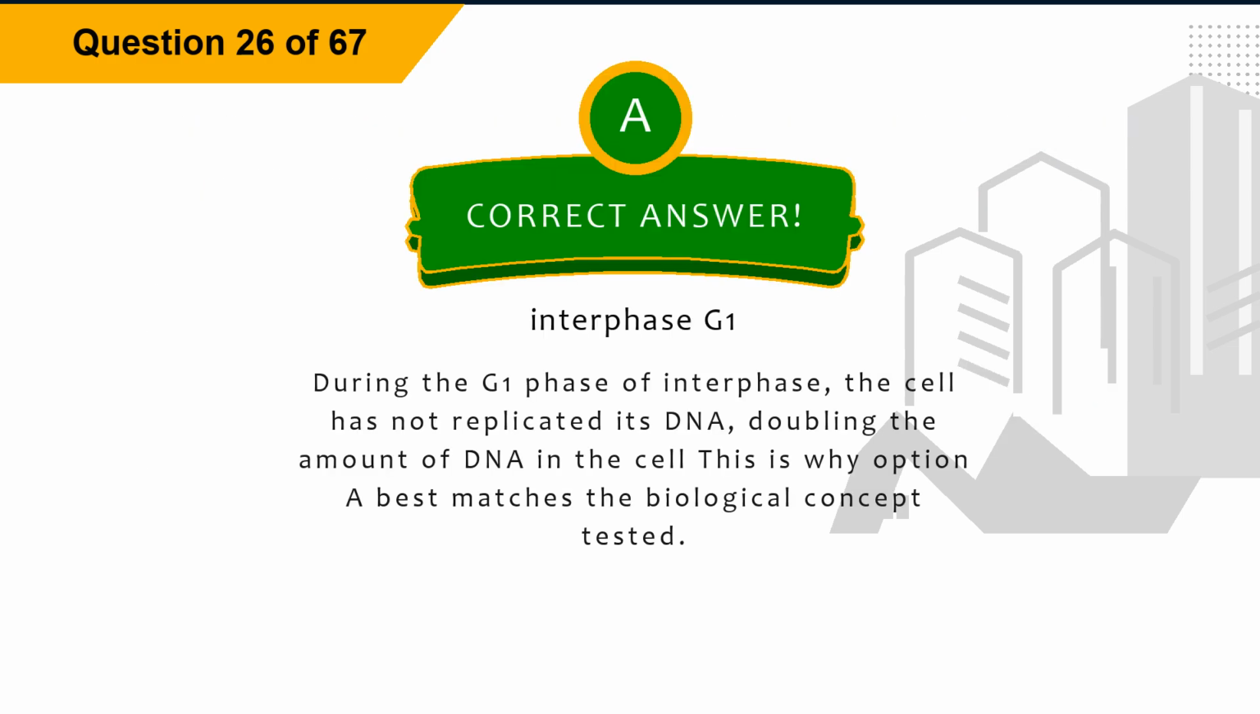The correct answer is option A, interphase G1. Explanation. During the G1 phase of interphase, the cell has not yet replicated its DNA, which doubles the amount of DNA in the cell. This is why option A best matches the biological concept tested.